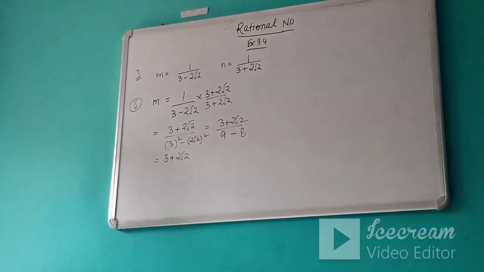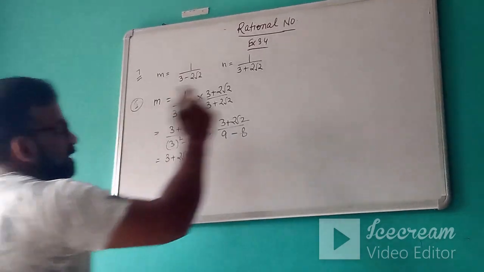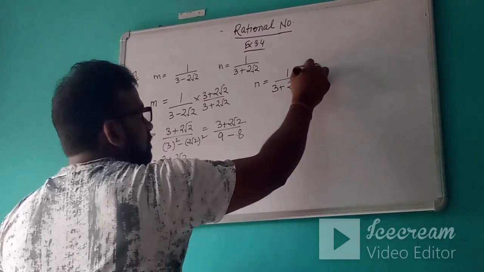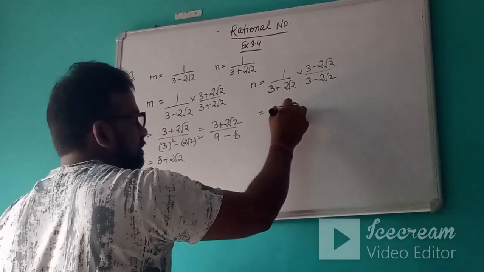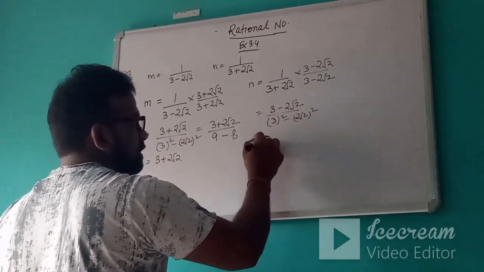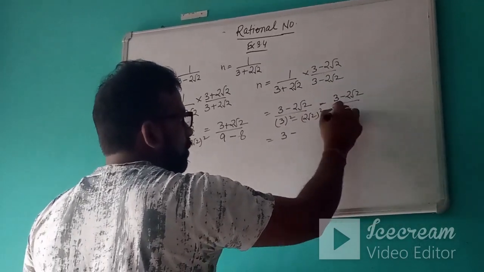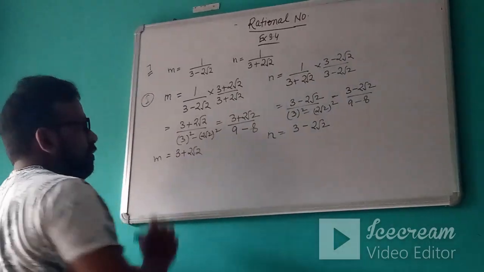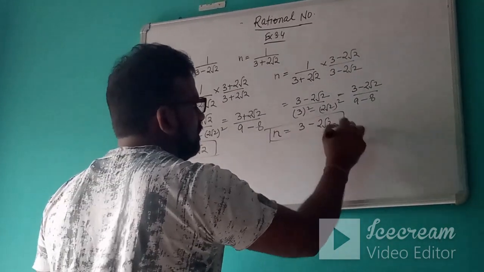Comparatively easier to solve. Whenever you have 1 in the denominator, it is comparatively easier to solve. Similarly, when we rationalize the denominator of this n, now you can deduce what you are going to get. It is 3 minus 2 root 2 upon 3 square minus 2 root 2 square, that is 3 minus 2 root 2 upon 9 minus 8, so 3 minus 2 root 2. This will be your n and this will be your m.